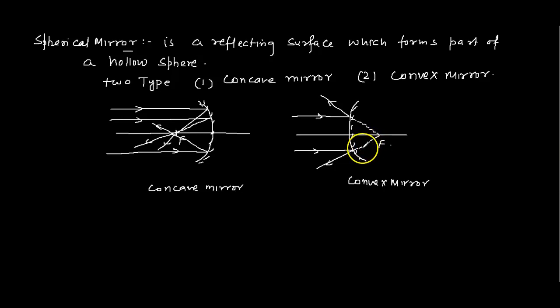So this point on the principal axis is called the focus. And the concave mirror has a real focus. This is the real image. After reflecting, it comes to the focus here, right? And this is the imaginary line. If another light also passes here, the same imaginary focus will be reached. So this will be imaginary, and we also call it the virtual focus.